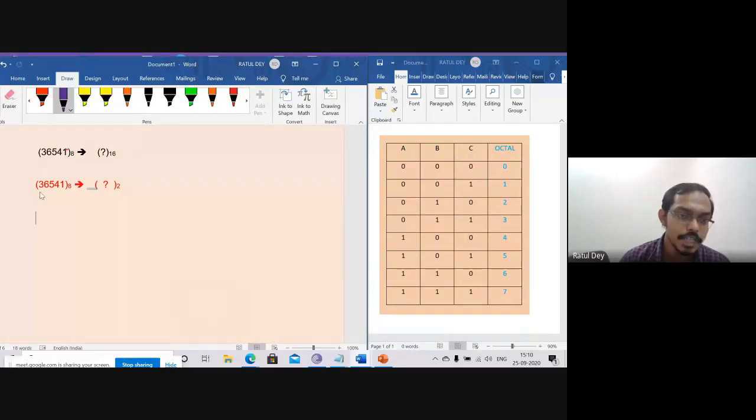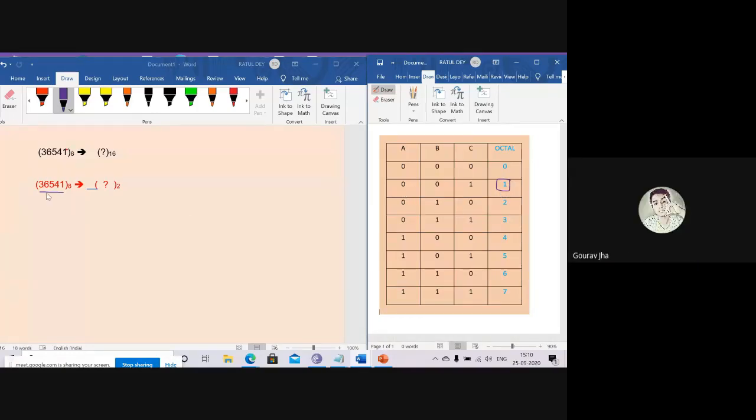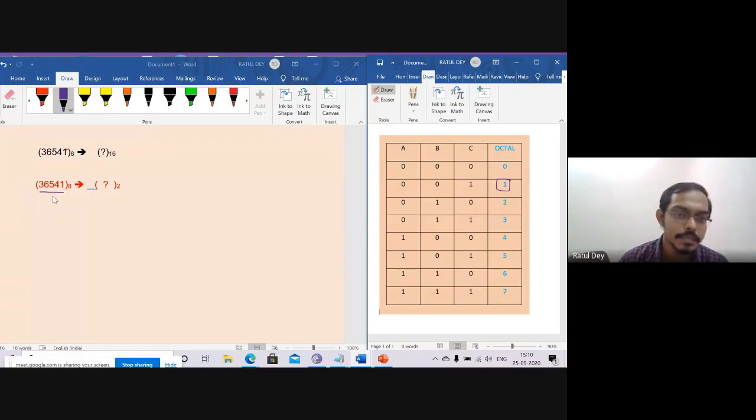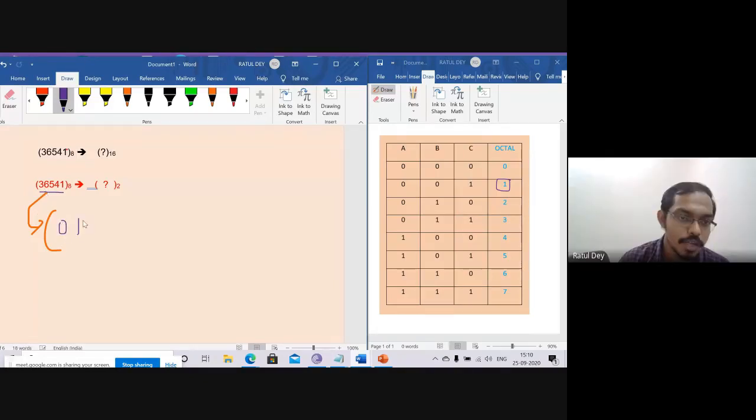So what is the value of 36541? You just remember what is the value of 1. You can see in the octal table, this value is 1. So what will the value of 1 be? 001. So I will just try to read the same number system and you can tell me what comes in binary format. What is the value of 3? 011. So I will just write that, 011.